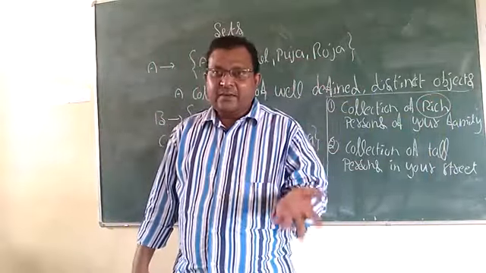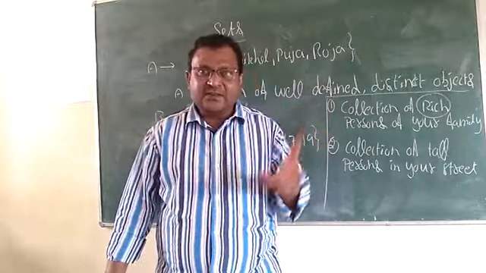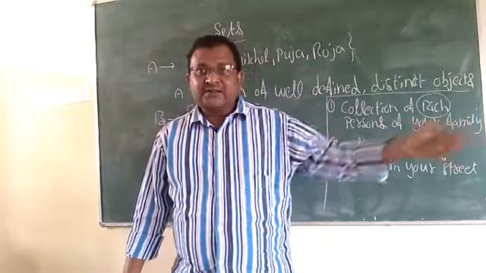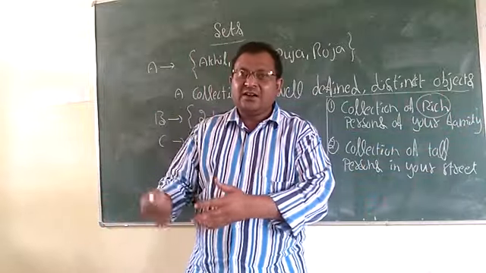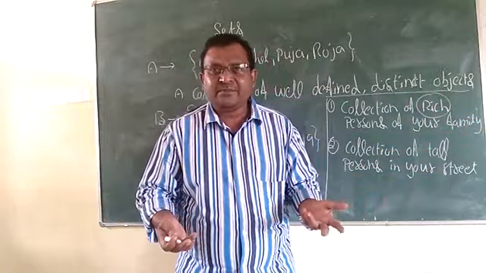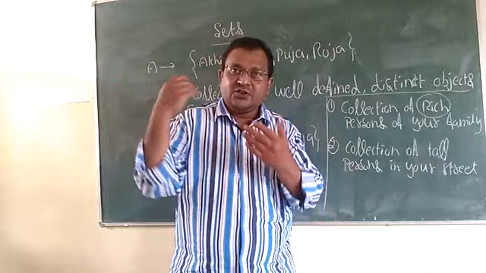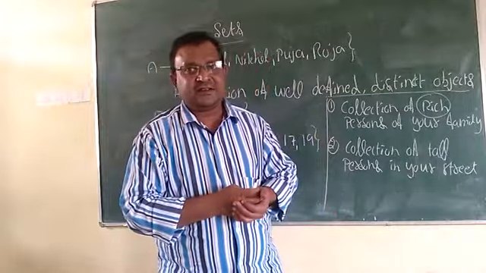I will prepare one list of rich people, you will prepare one list, and some others will prepare another list. So all these lists are not the same. According to my point of view somebody is rich, according to your point of view some others are rich.